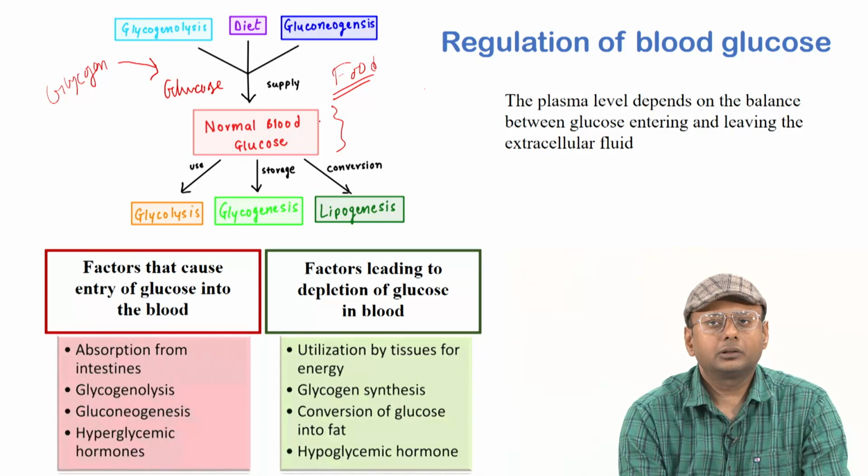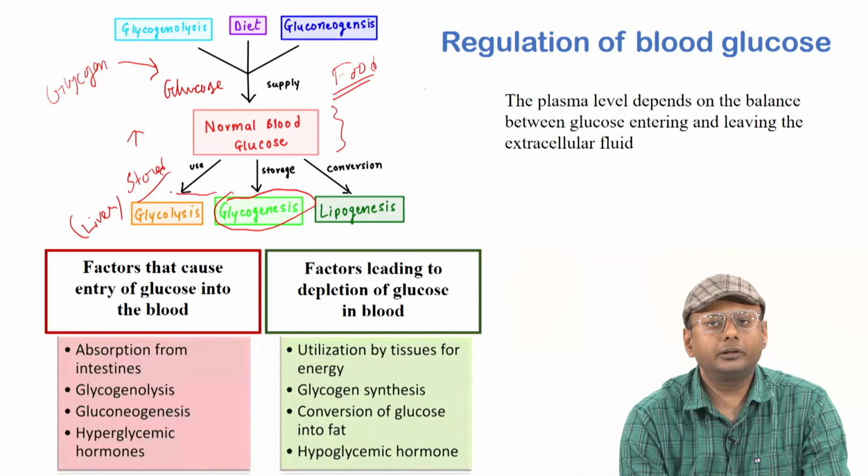But if the glucose level goes high, then what will happen? Glucose can be stored for future use, for example inside the liver by the process of glycogenesis, so glucose can be converted to glycogen.